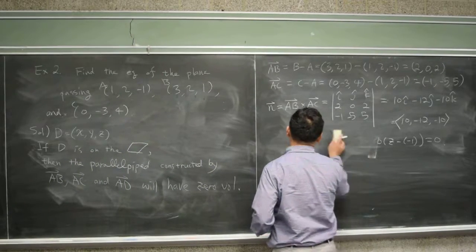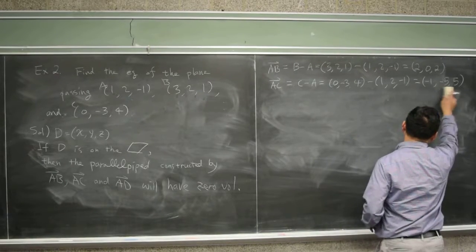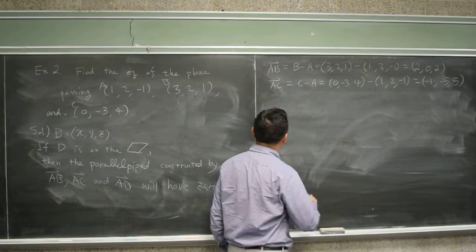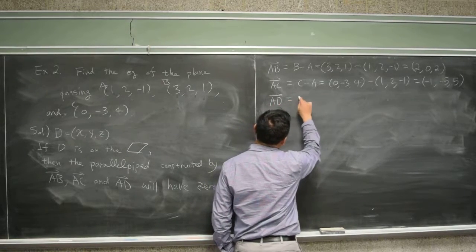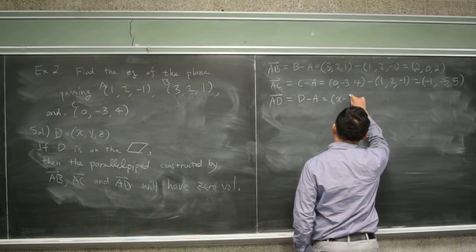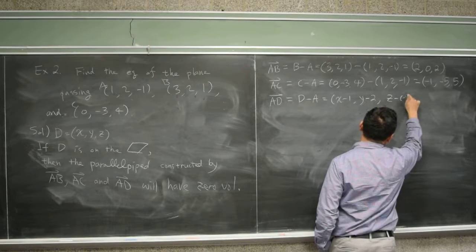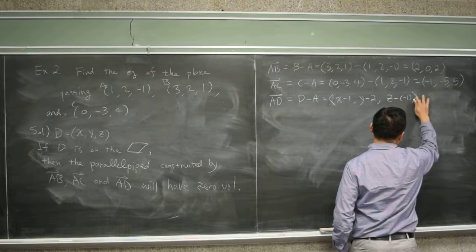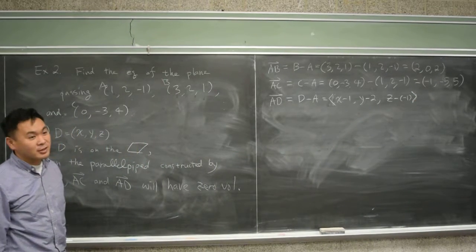So computation-wise, it's almost the same, but I like it because it uses the property of the parallelepiped. So here's how it works. You have AD, which is D minus A. So you have x minus 1, y minus 2, z minus negative 1. Right?